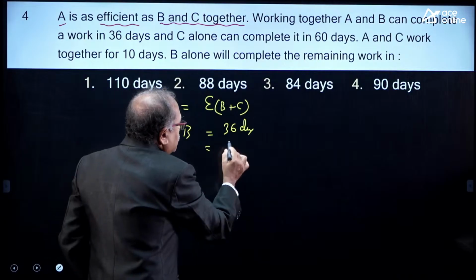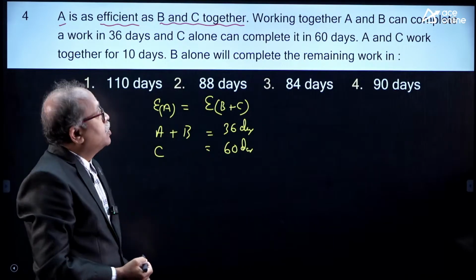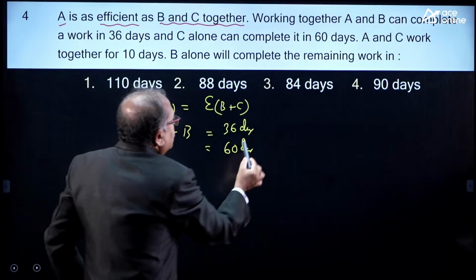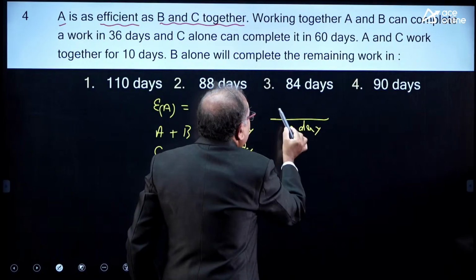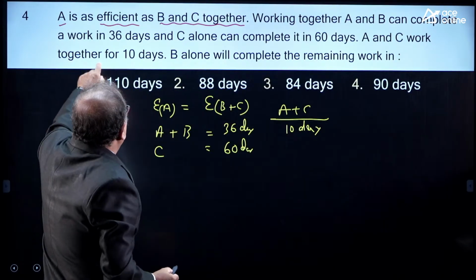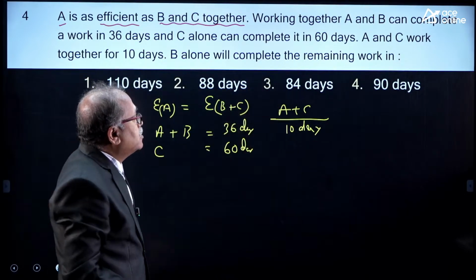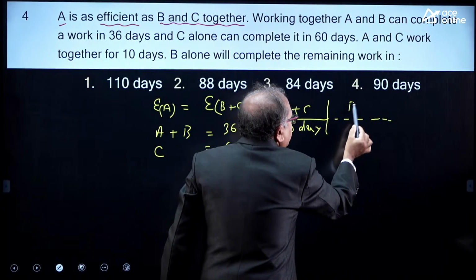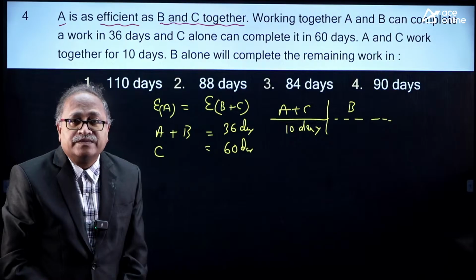Now, A and C work together for 10 days. First 10 days, who worked? A plus C worked, and B alone completed the remaining work. Whatever the remaining work is, it is completed by B. Remaining work in how many days?